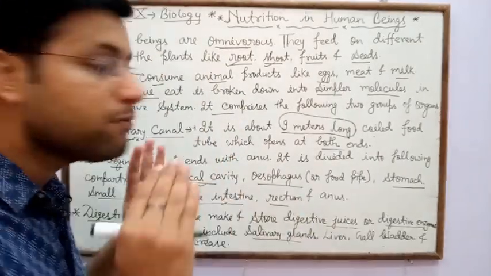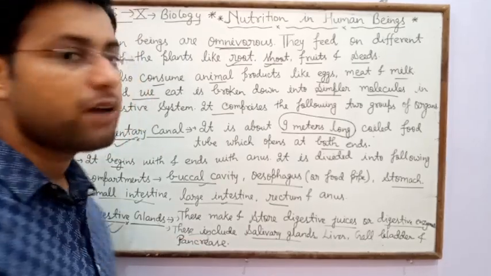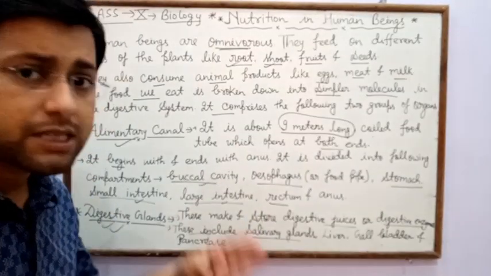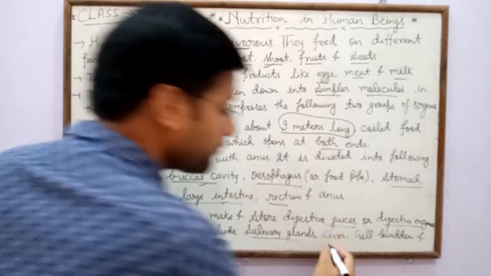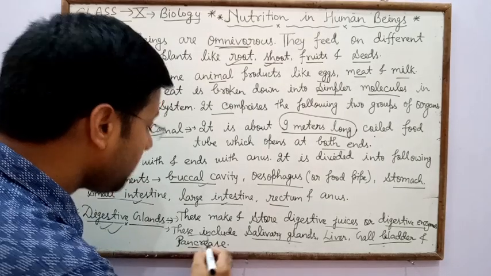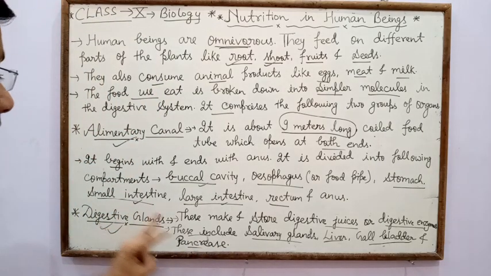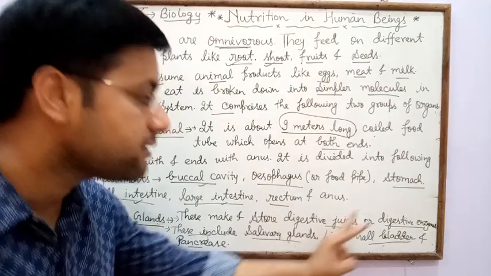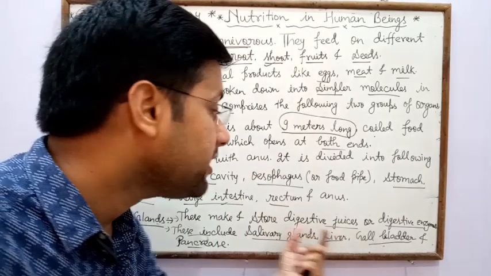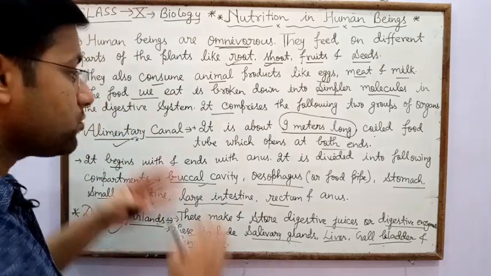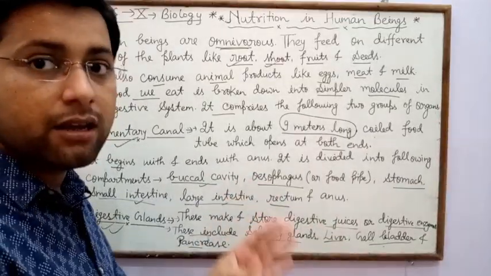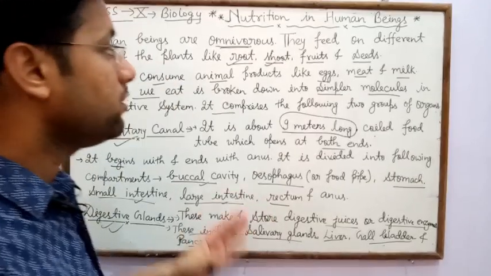Salivary glands are present in our mouth and are responsible for secretion of saliva, and saliva helps in the breakdown of food. After that, the liver, the gallbladder and the pancreas. So under digestive glands we have digestive juices, digestive enzymes, and the salivary glands, liver, gallbladder and pancreas. These all parts help in the digestion of food.